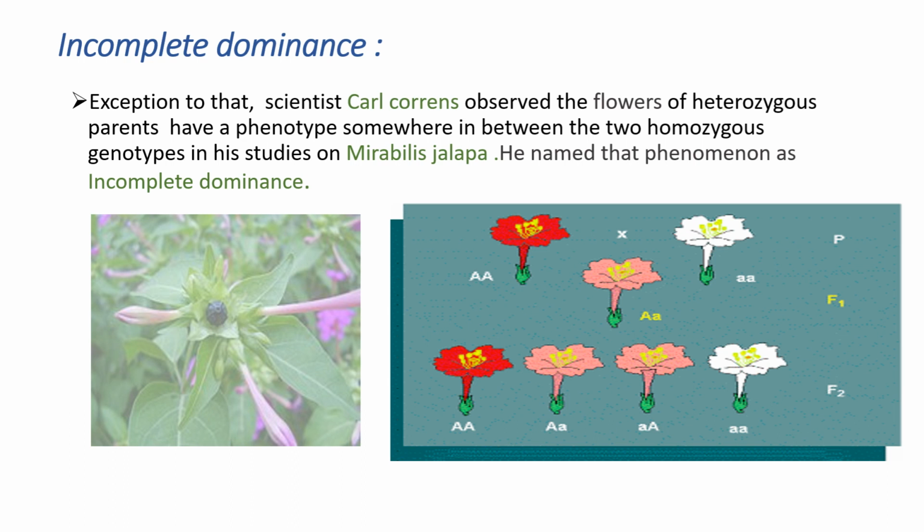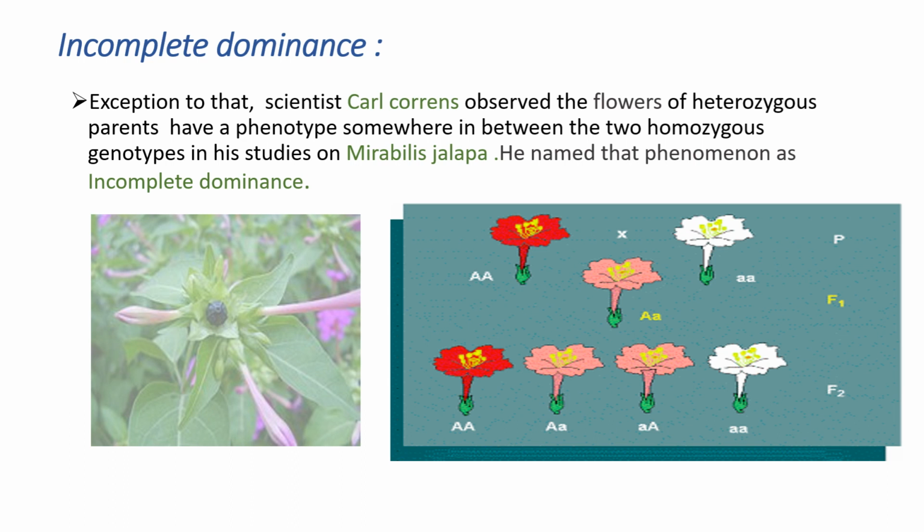Here I give you one example: when he crossed red flowered plants with white flowered plants, where red is the dominant one, normally we think the F1 generation will have all red flowers, but what was the surprise, he got pink color flowers.